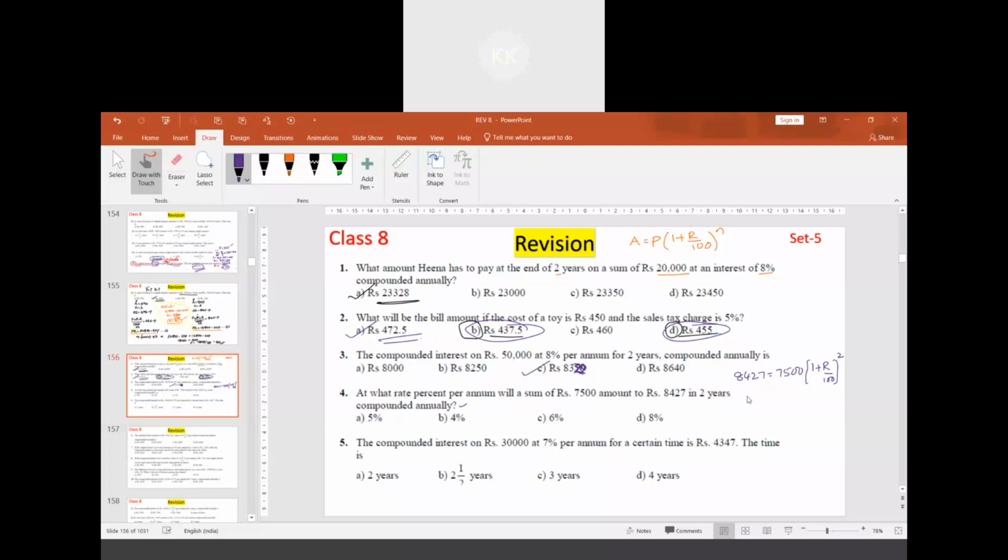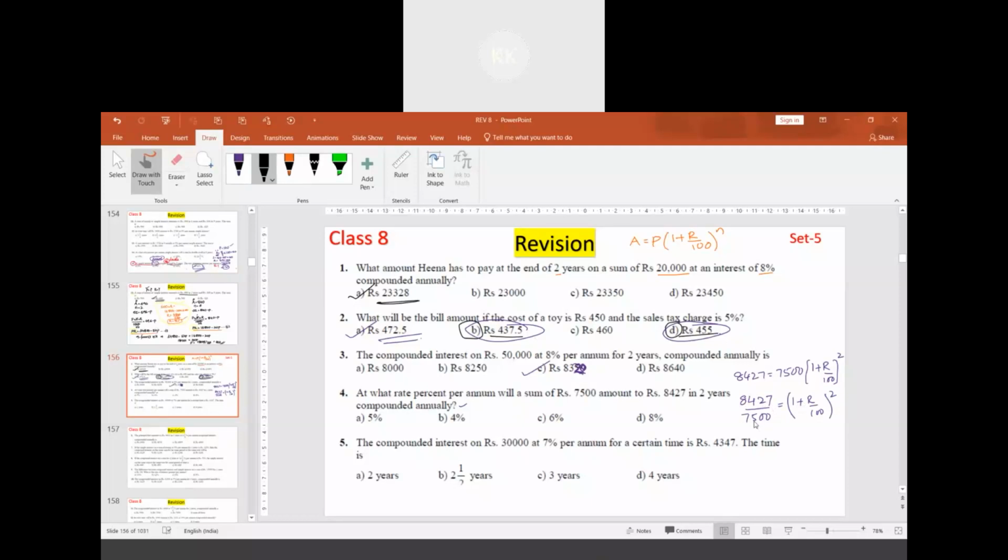We have to bring it down. We can write 8427 divided by 7500, which is equal to (1 plus r by 100) to the power 2. Sir, can 100 and 7500 be cancelled?